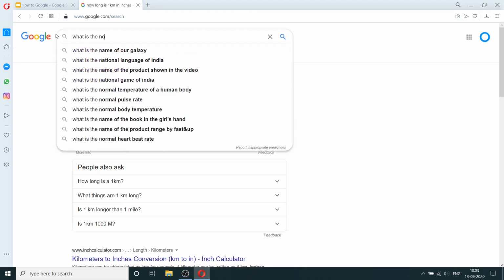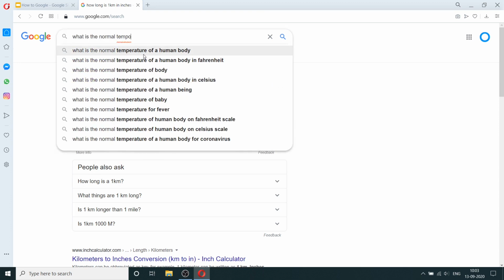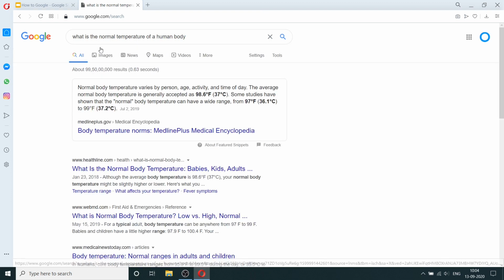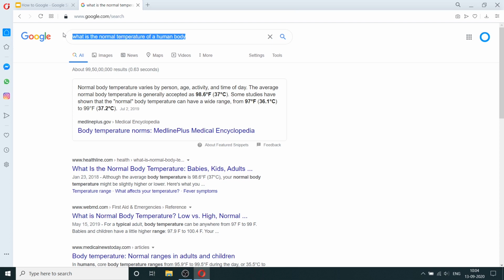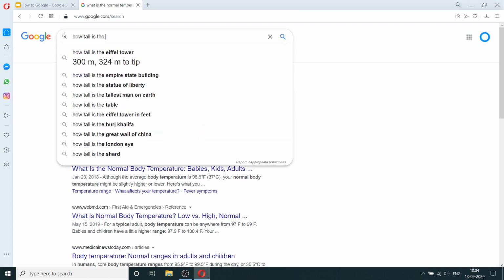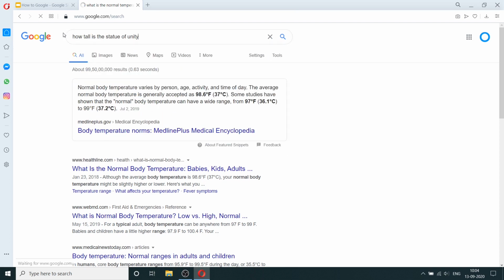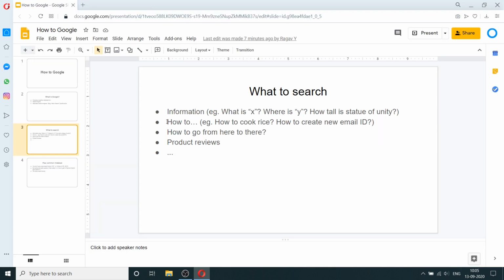What is the normal temperature? I was going to search this and it's already giving me the question. So what is the normal temperature of the human body? It's giving us in Fahrenheit and centigrade. So you can do so much using Google. You can get so much information out of Google. That's one of the biggest things people search for is information. You can search for anything. Let's also search this one. How tall is the Statue of Unity? 182 meters.